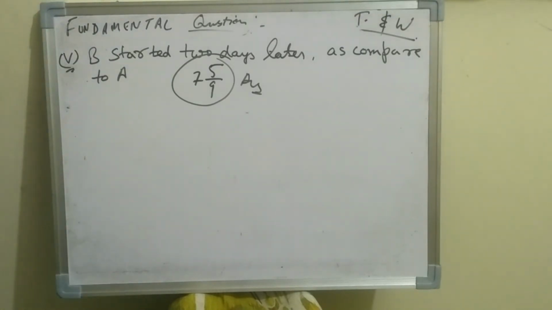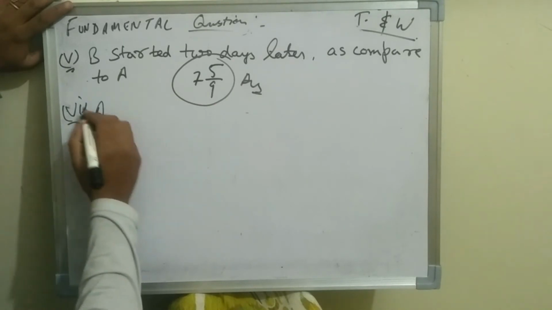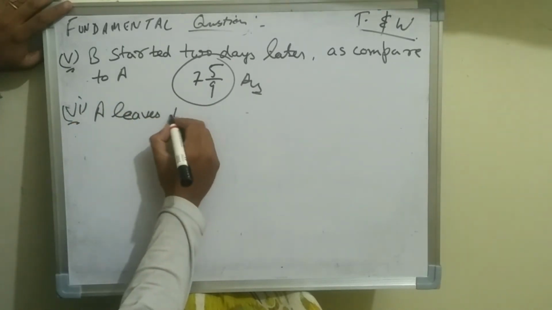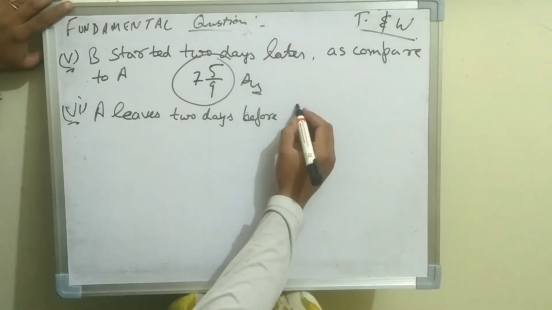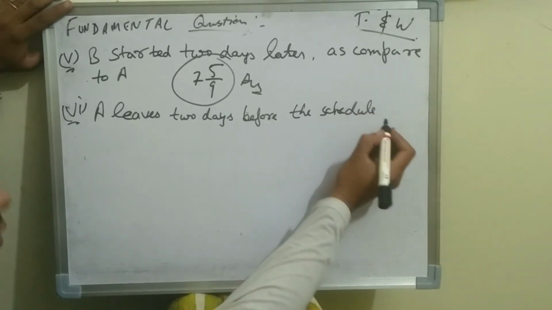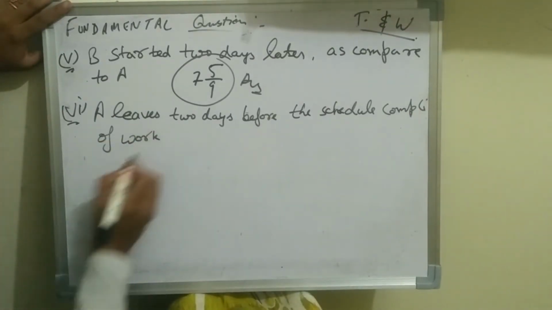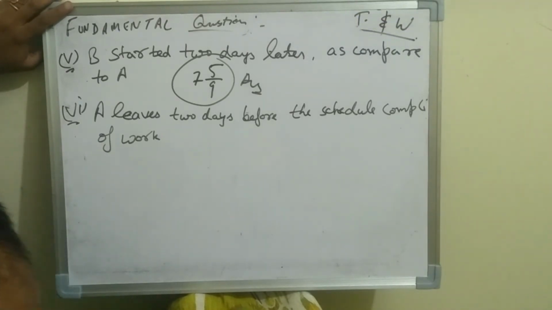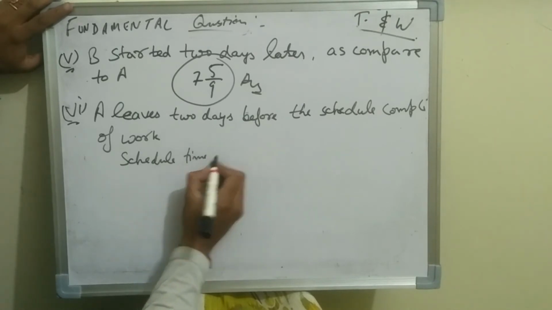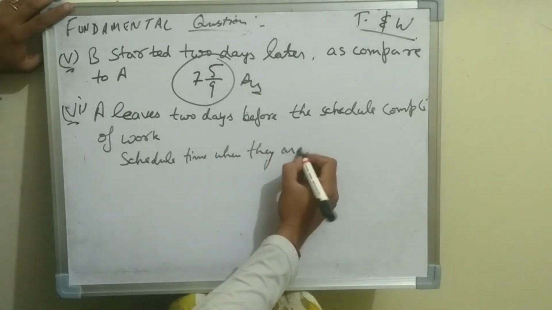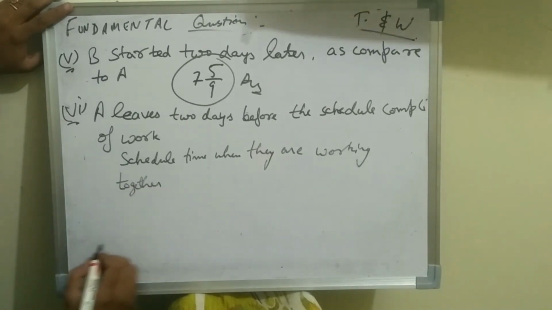You have to try it on your own, practice it. Now we are moving to our sixth type of problem for this question, which says A leaves 2 days before the schedule completion of work, and it is given, guys, the schedule time when they are working together to complete the work.